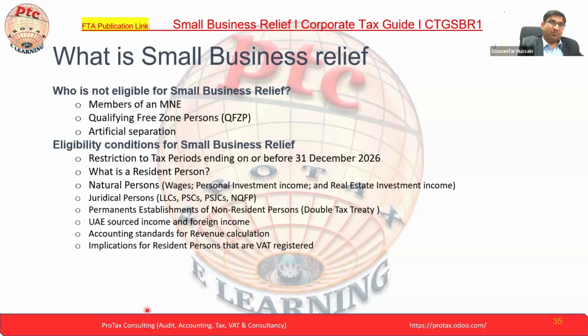Already we discussed some of the conditions, but still we go into detail because the application of these is the basic foundation. We are preparing our base. Once our base is prepared and we understand the complete framework of the corporate tax and the relevant terms and areas, then we will dive into the detail and go further on the corporate tax calculation as well. But we'll understand this topic before that.